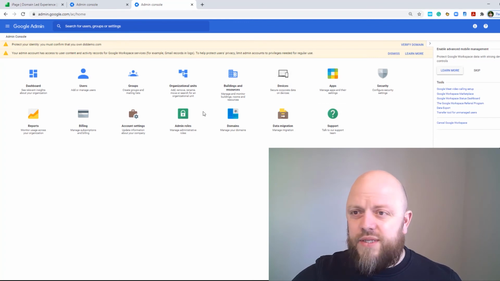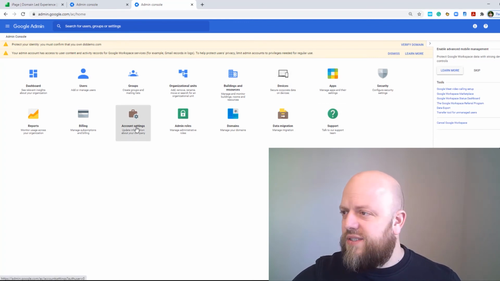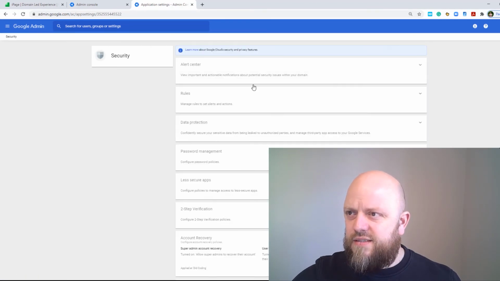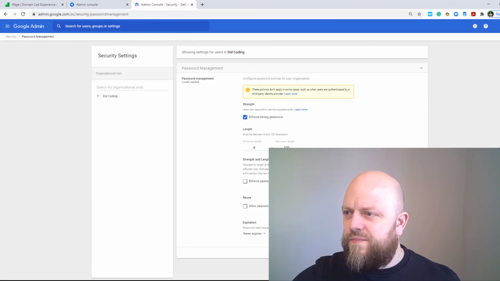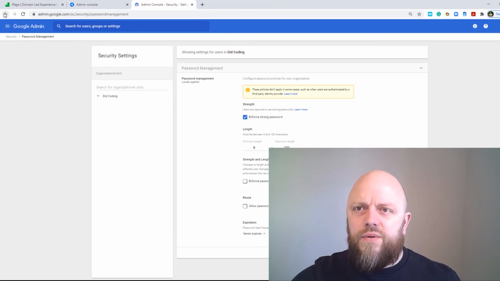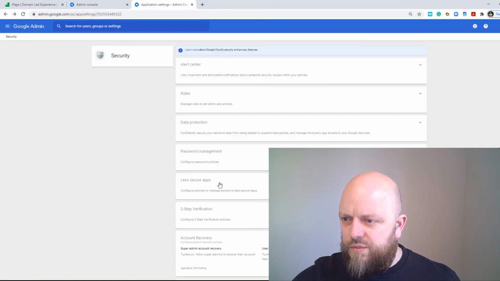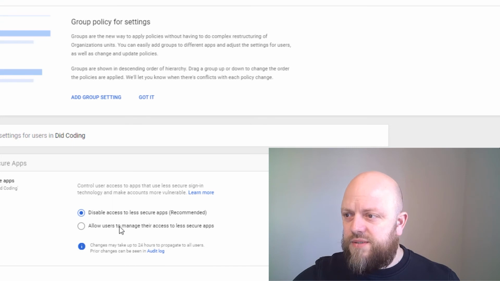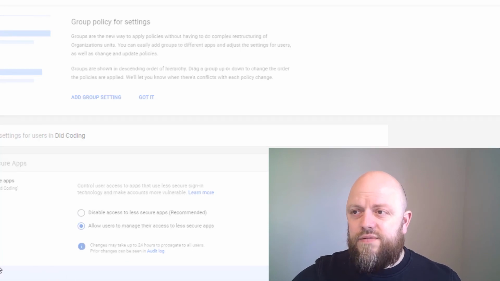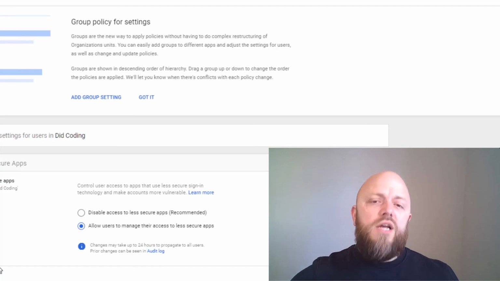So you want to go into settings, account settings, no, security, and password management. No, we don't. We want less secure apps. Click in the less secure apps. Allow users to manage their access to less secure apps. Tick and save. Happy days. Right, that's now done.